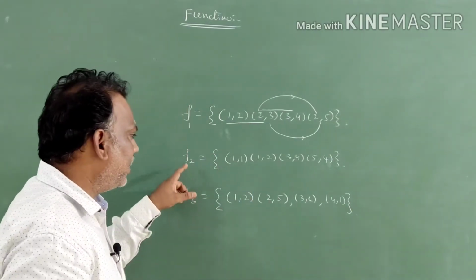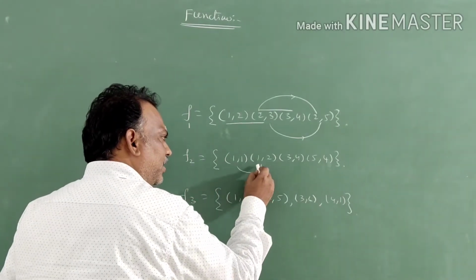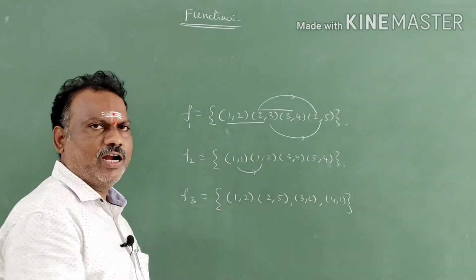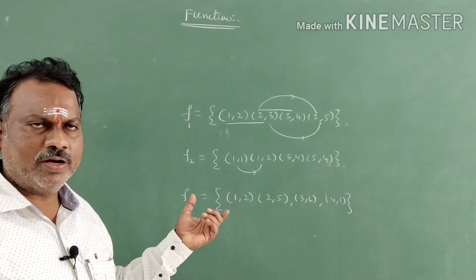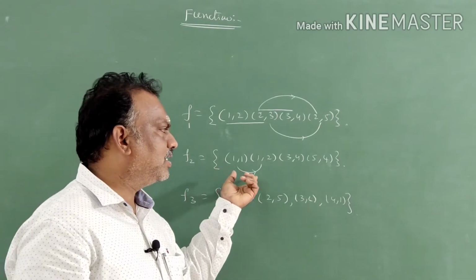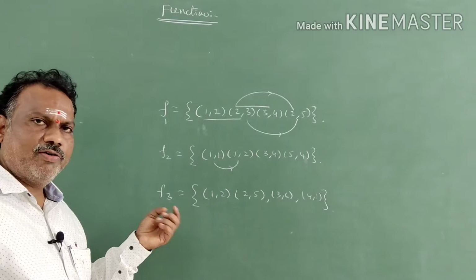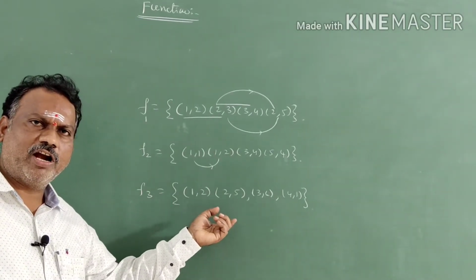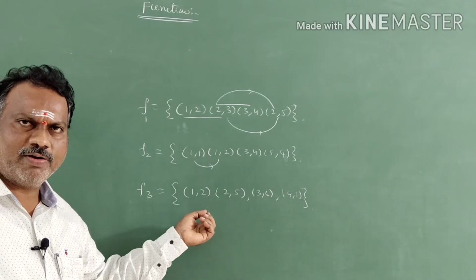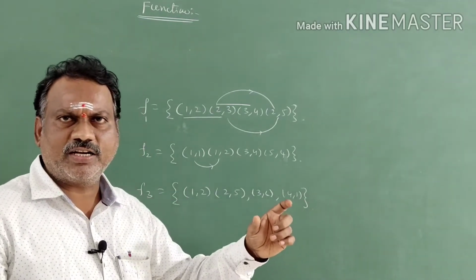Now check F2. In these two ordered pairs, the first coordinate is the same. Ordered pair (1,1) and ordered pair (1,2), the first coordinate 1 is the same. That's why we don't call it a function either. Now you can see F3: any two ordered pairs you observe, their first coordinates are not the same. The first coordinates are different.